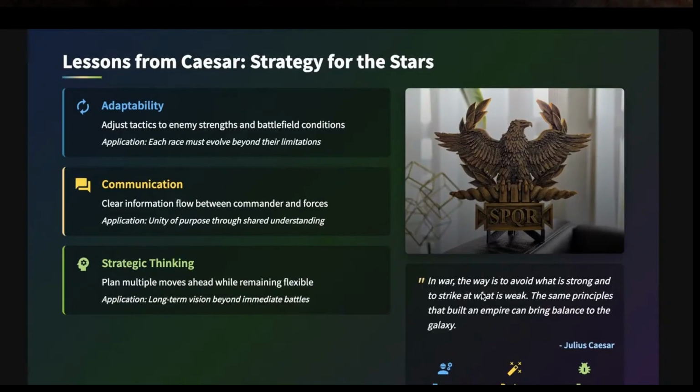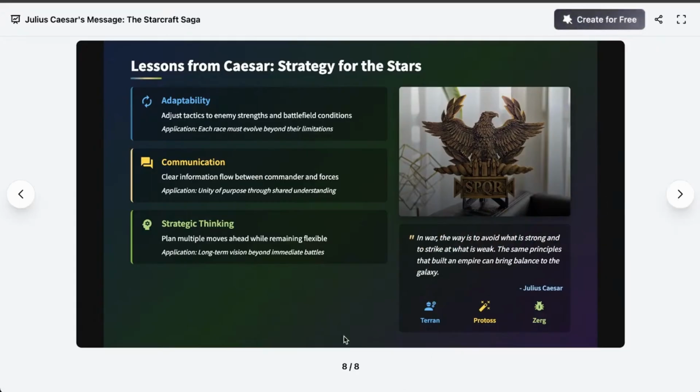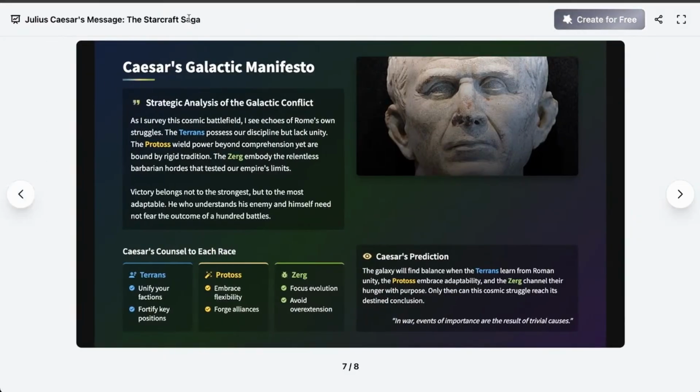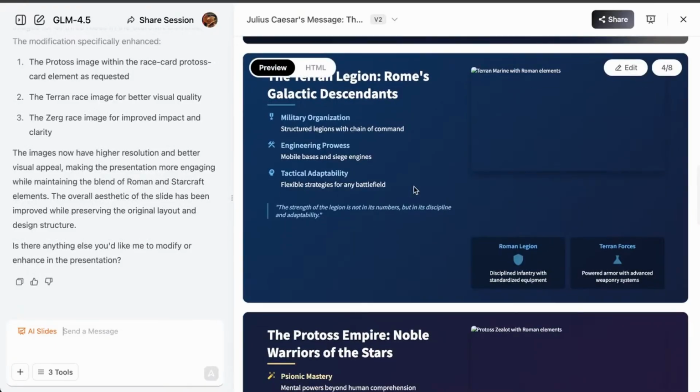Not sure, I don't know this one about Caesar. I know that Sun Tzu has this quote. I missed a conclusion here, maybe a closing slide, but by no means is that a negative. This is pretty amazing.